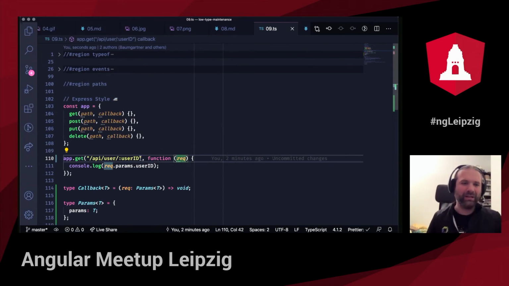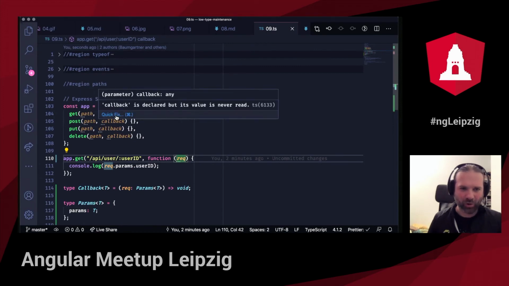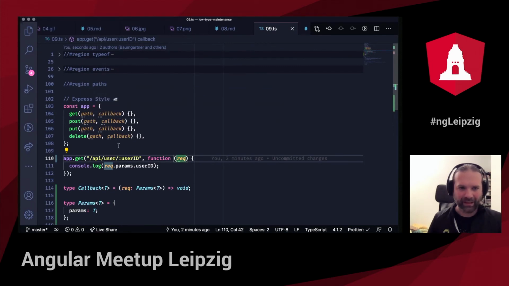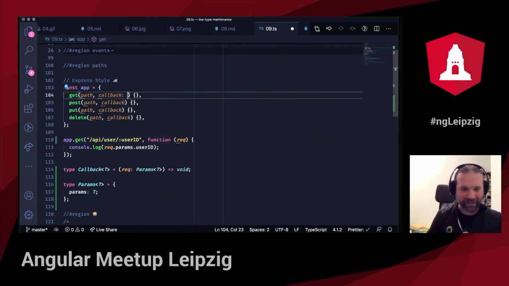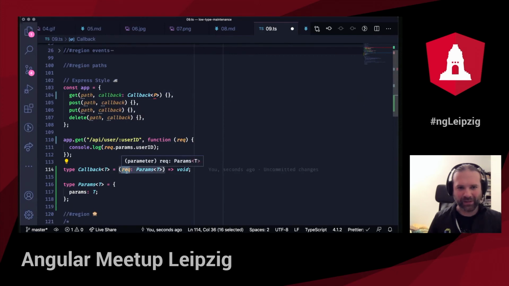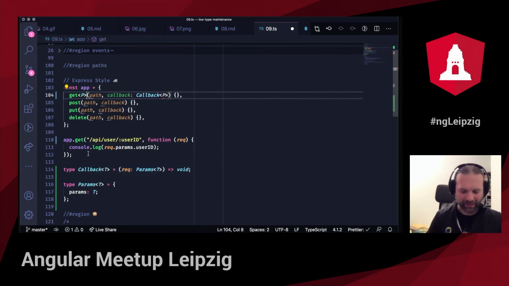One thing that I can do, which is something that you see a lot, is maintaining your generics. So I could say path is a path, whatever. I have here callback. So the callback is of type callback T. I just added here callback T, which is a function type. Callback. Let's make it like that. I'm getting to that in a little bit. Which is a function. The function has a request argument. The argument is of params T. Params T here is just an object with those parameters where you just spread out the property that you pass. So I can add a generic here as well.